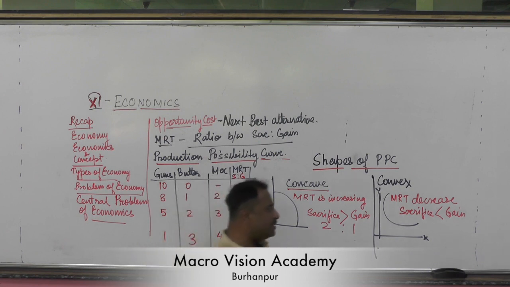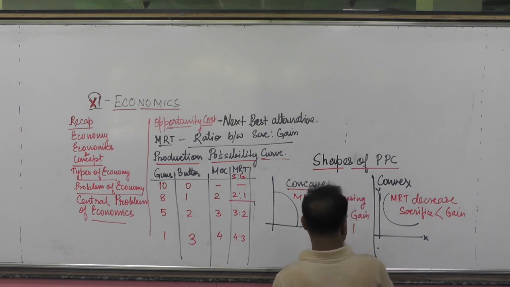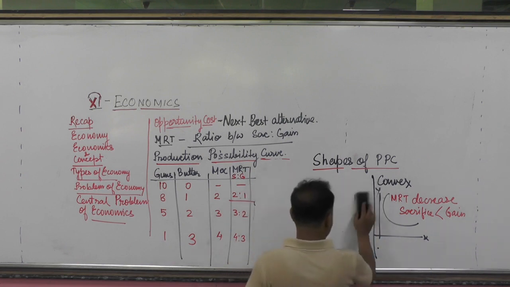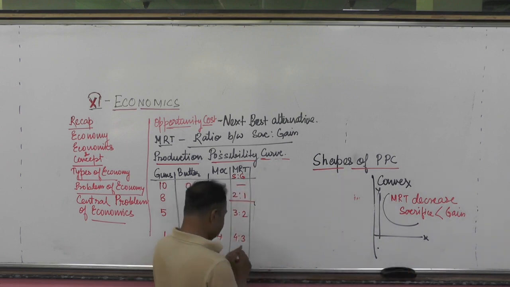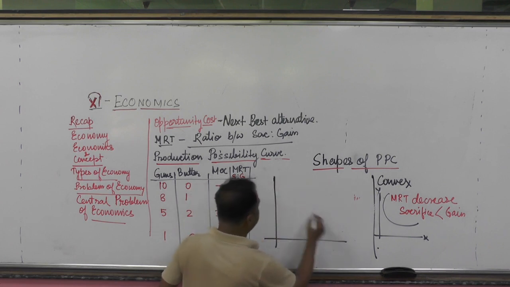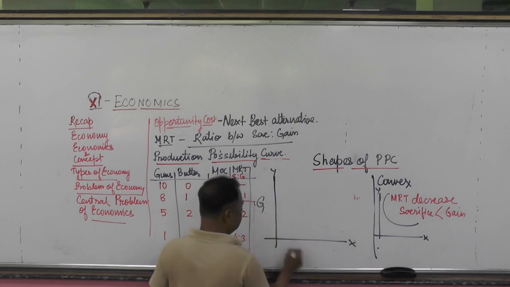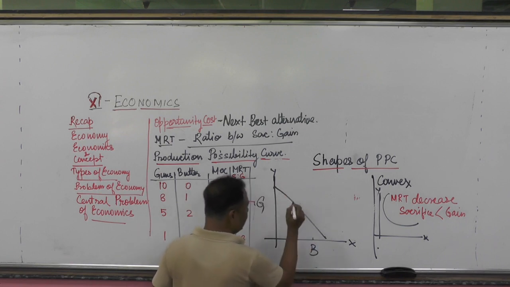And when will the PPC curve be a straight line? Suppose, for example, this is the y-axis, this is the x-axis, this is guns, this is butter, and this is your PPC curve, this is your straight line.